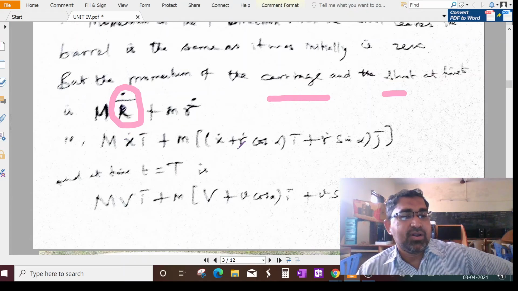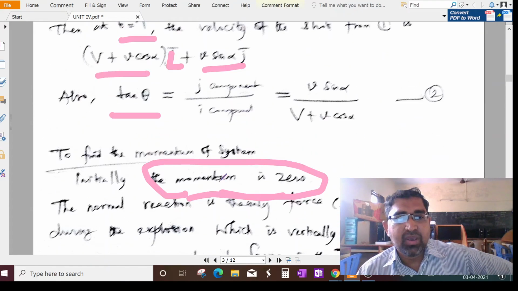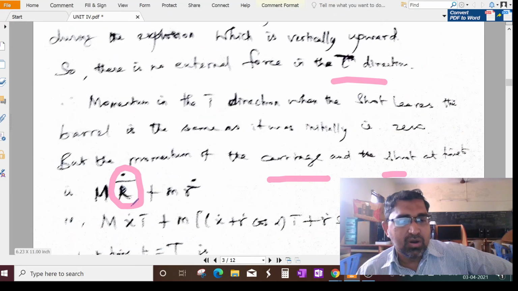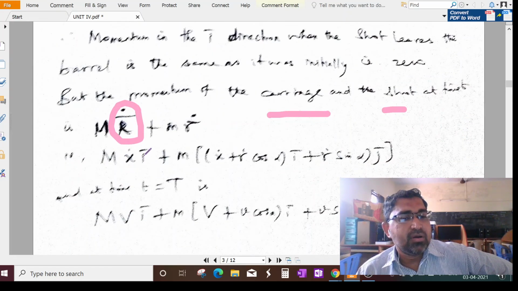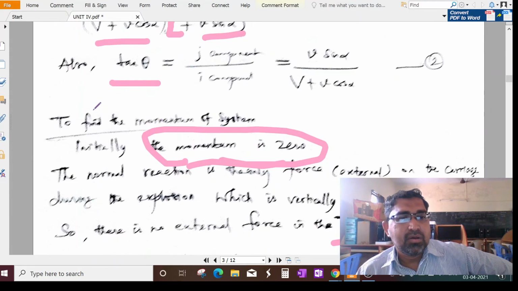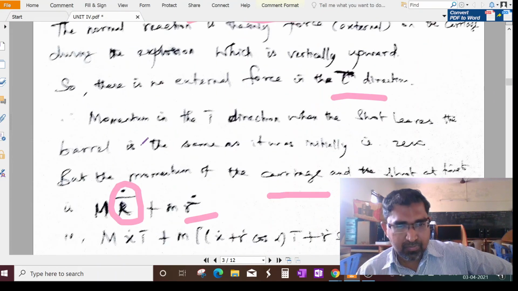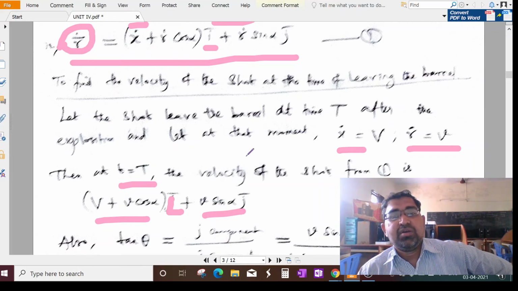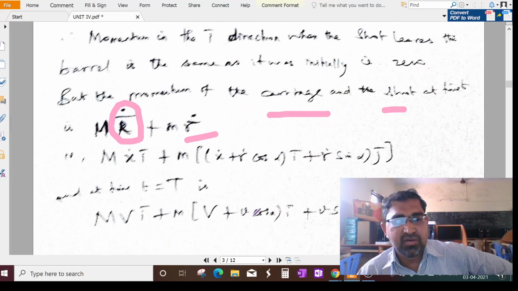Now this capital R vector dot is nothing but we can write x dot I vector, that is the velocity. So M x dot I vector plus small m times x dot plus r dot cos alpha I vector plus r dot sin alpha j vector, that is equation number 1.